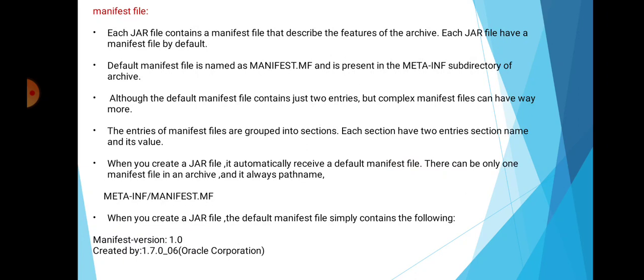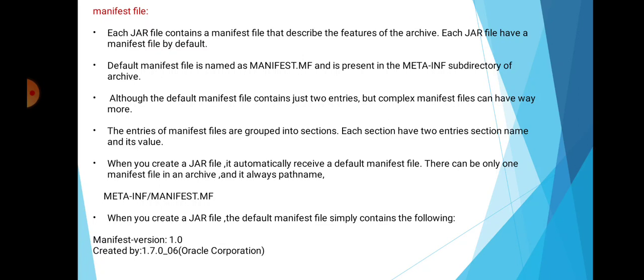Although the default manifest file contains 2 entries, a complex manifest file has way more. The entries of manifest files are grouped into sections, and each section has 2 entries, section name and its value. These are the 2 sections included in manifest files.